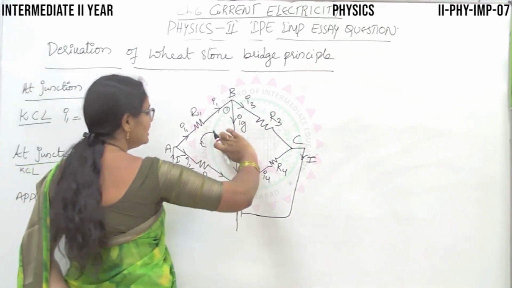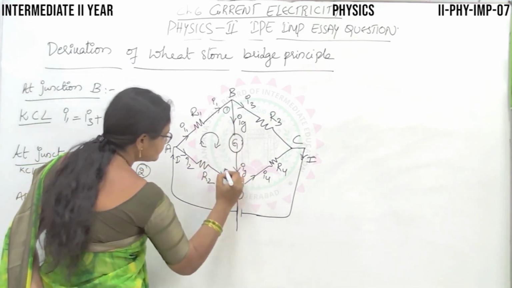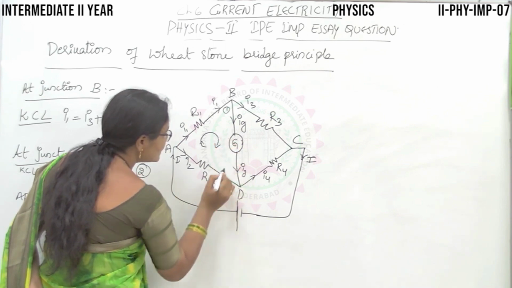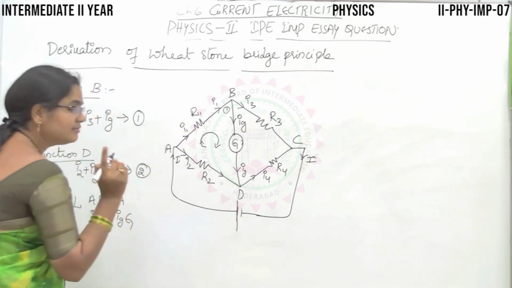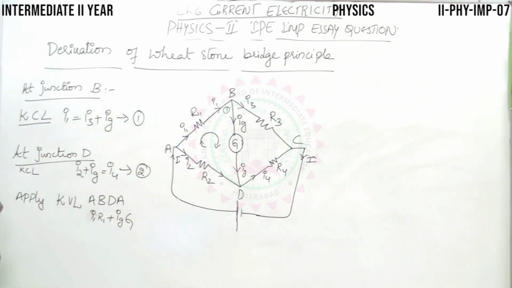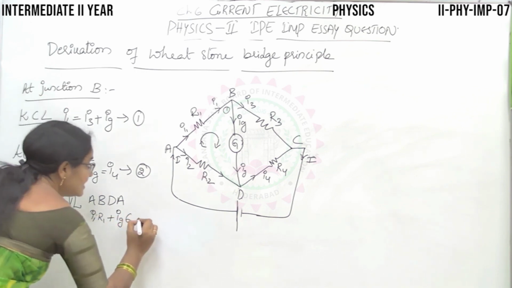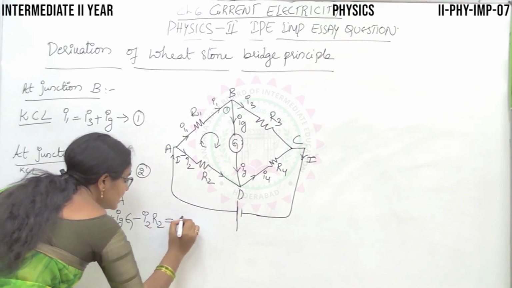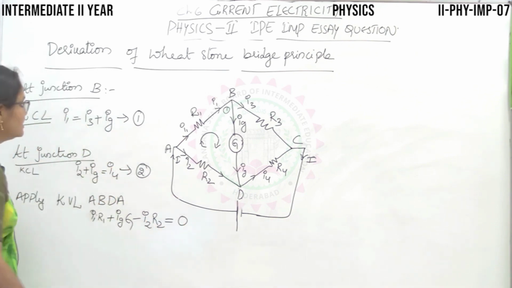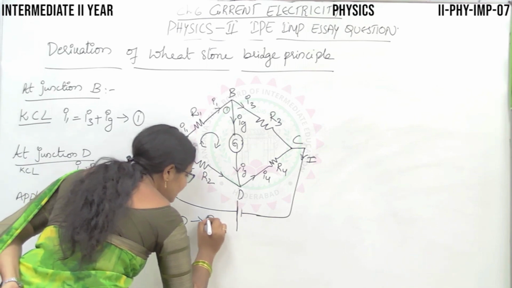Next, if you go in this way, your assumed direction is in the opposite way to the original direction. So, when the assumed current direction is opposing the original current direction, you have to take a minus sign. So, that is minus I2 R2. This is equal to 0. So, let this be equation number 3.